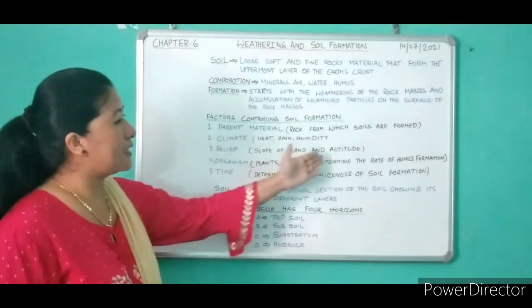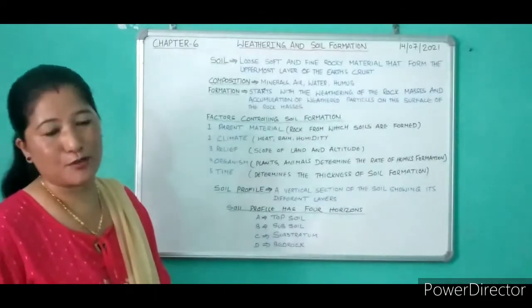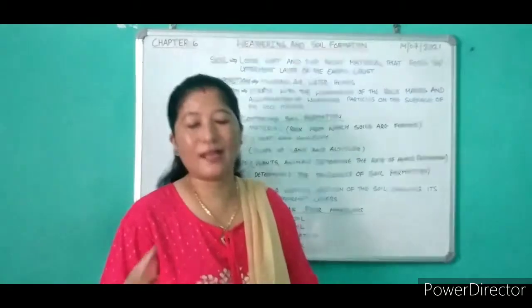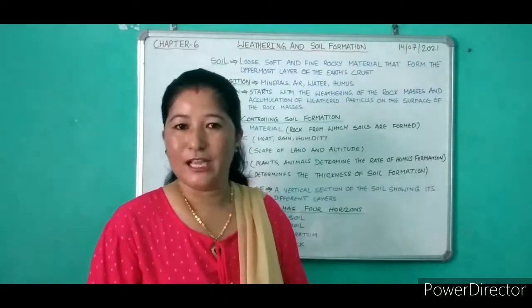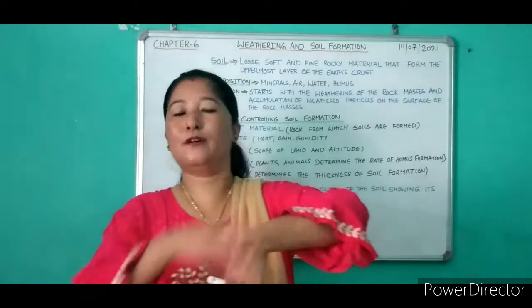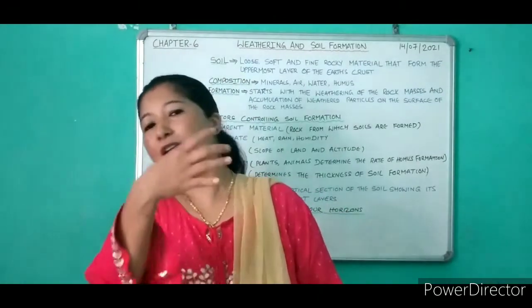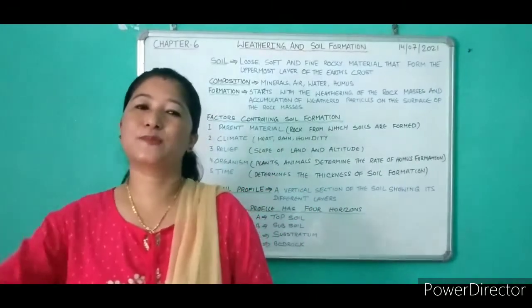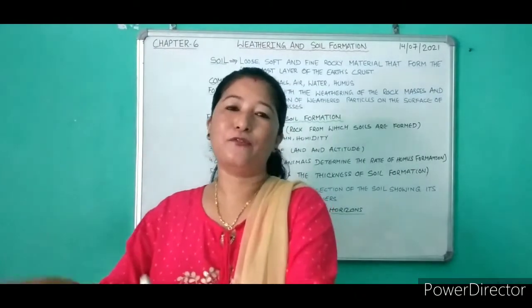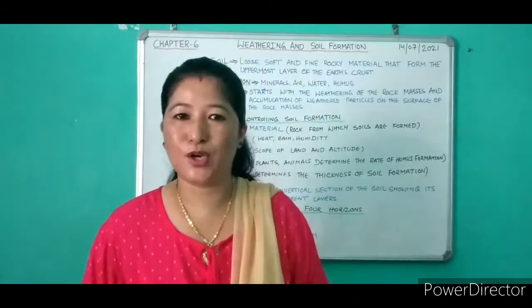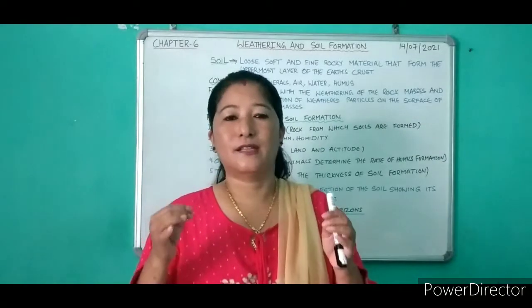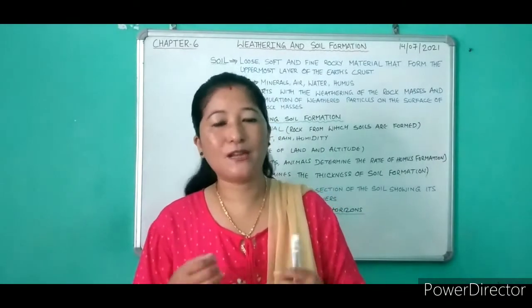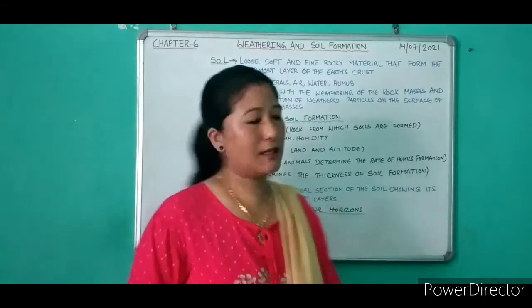That is the slope of the land and the altitude, because it will determine the accumulation of soil. Like in the steep slope, the material is eroded and transported to the plains, and therefore the plains have a fertile soil. Like in India, the northern plain of India is a fertile region of our country, okay.